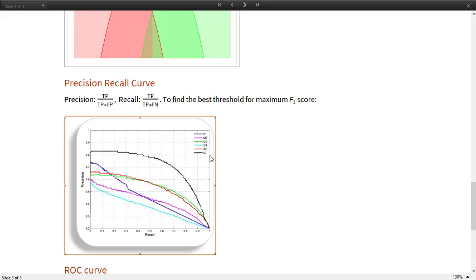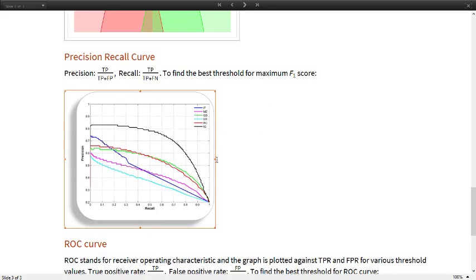This is data which is taken from a website. It shows us different PR curves for different models, and the larger the area it has, the better it is for both precision and recall, and the better the model is. If it's somewhere around here, it's lagging behind, it's a really bad model. But if it has a better precision and recall, then it's better.